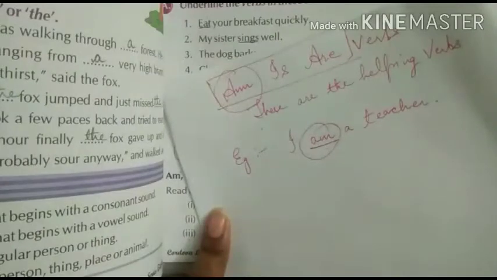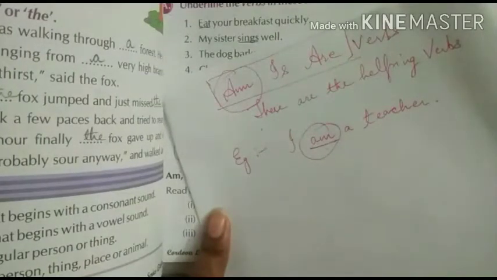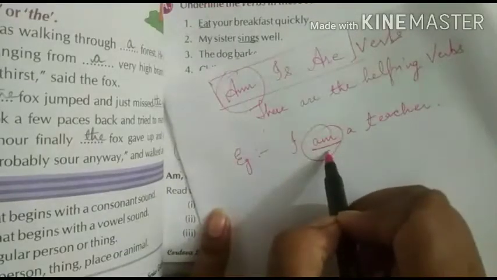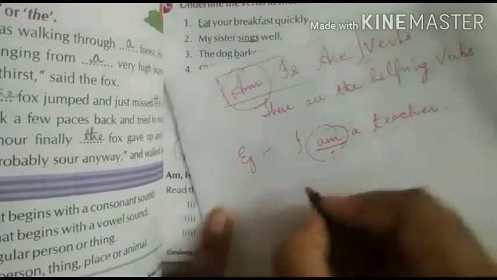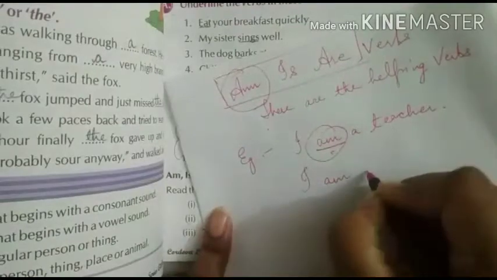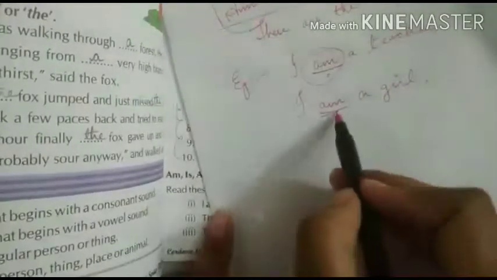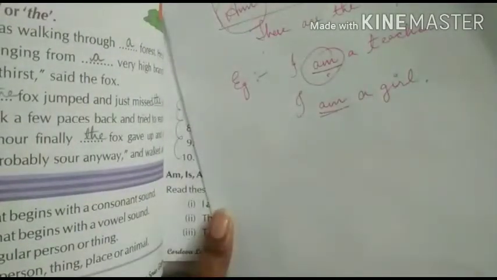Another example, I am a girl. Again am. Why? Because here you are talking about yourself.